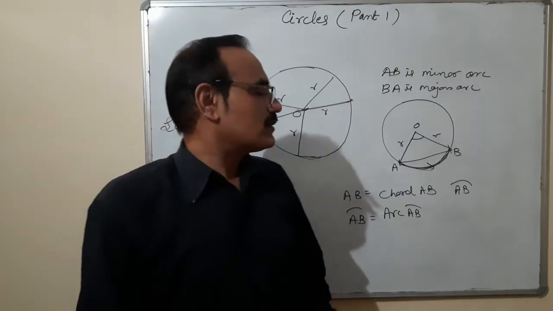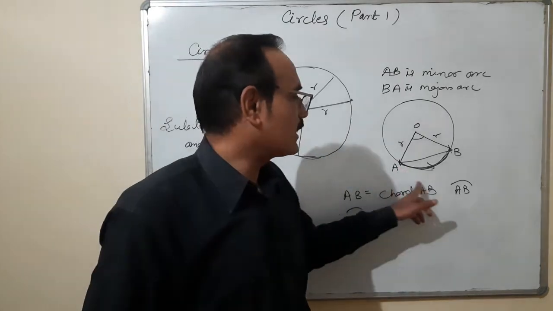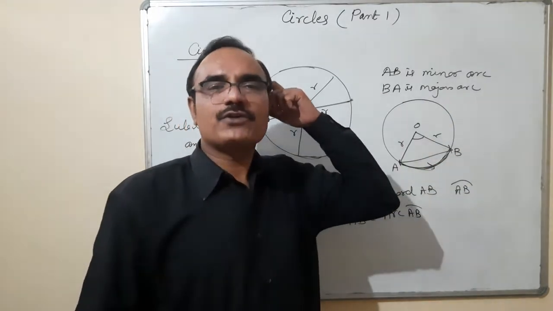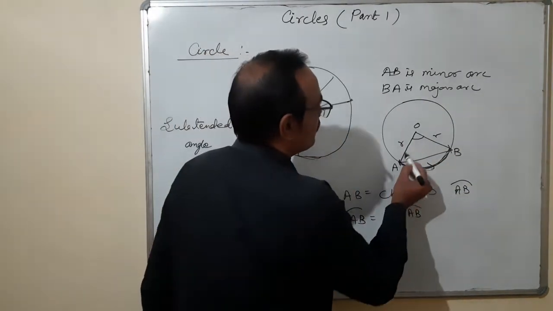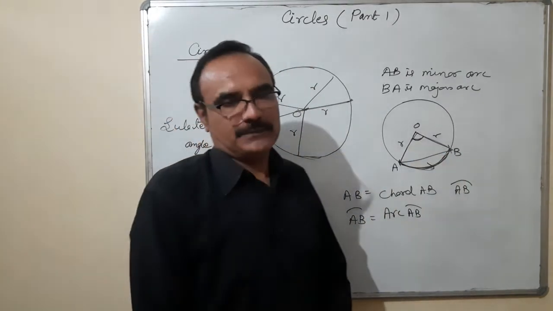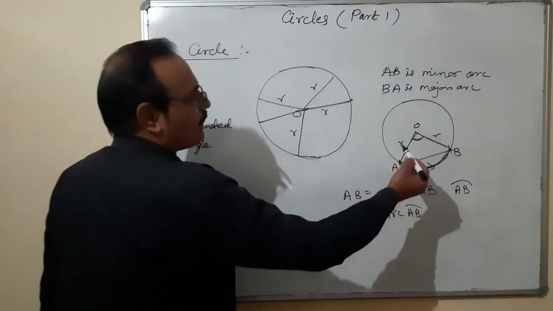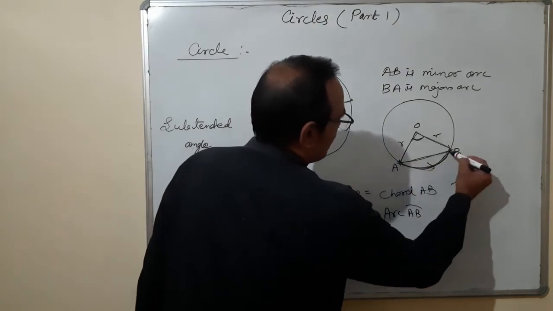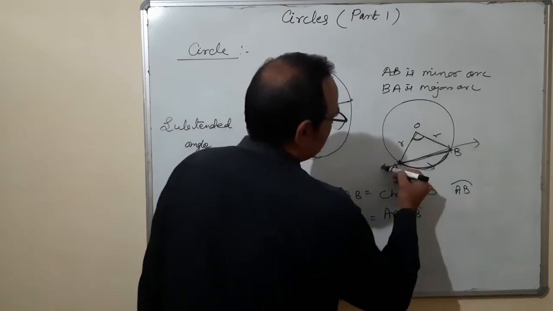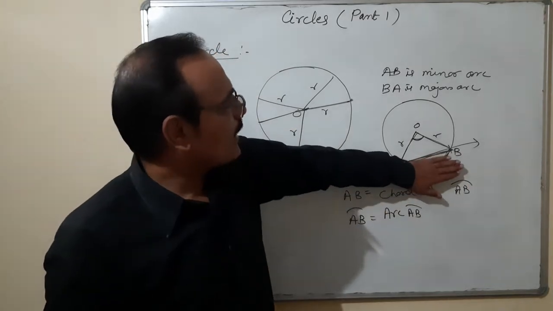Now the question comes: find the angle subtended by an arc to the center. Suppose the arc is AB. If you subtend an angle from arc AB to the center, that means we are talking about this angle which is subtending at the center. So this is the meaning of subtended angle. So these are the things: this is a chord, this is an arc, and if I cut this portion from the circle, there are two parts, part 1 and part 2.